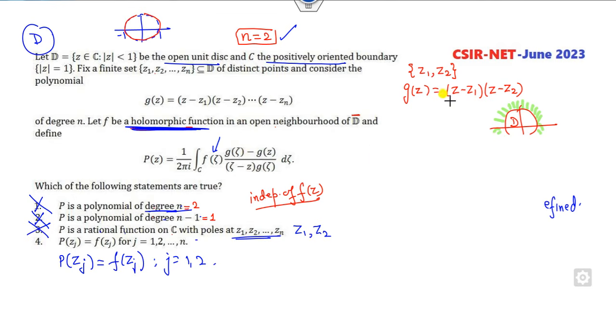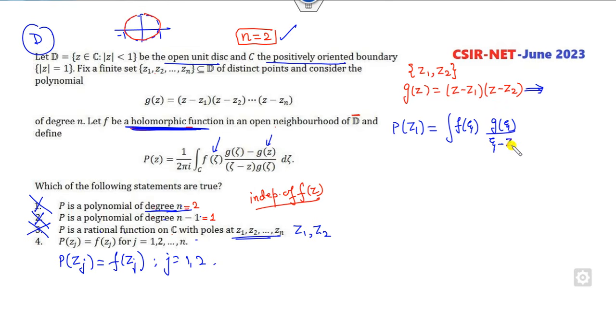So what I can do, I can simply choose, firstly I can say P of Z1. Fine. If I substitute here, F is any function. What is G of Z1? You can see here, what is G of Z1? It is my 0. So this is my 0. This is Z minus Z1 of G of xi.